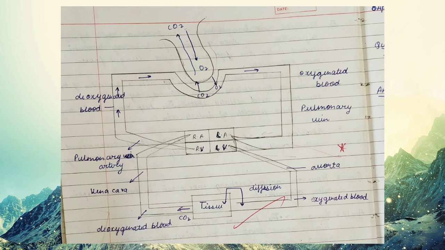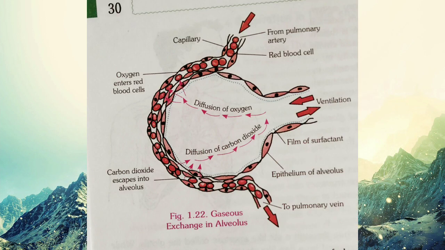At that time in the alveoli the oxygen concentration is very high. So oxygen diffuses into the blood capillary and reacts with the hemoglobin of the blood to form oxyhemoglobin, and carbon dioxide diffuses to the alveoli.